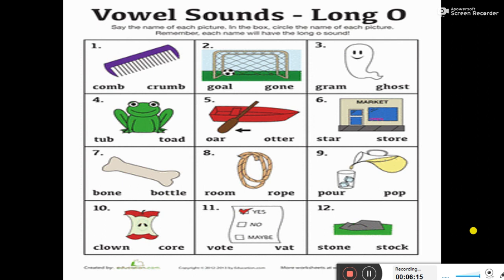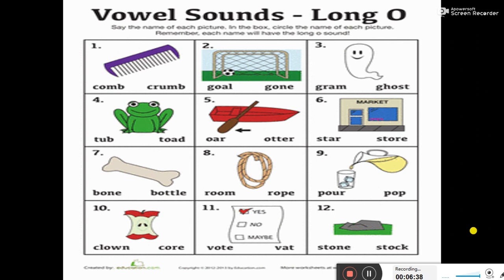Remember, each name will have the long O sound. So we have to circle the correct word of the picture. First we will recognize the picture and then we will circle the name of the picture. And remember, it should contain O, sound word of O.